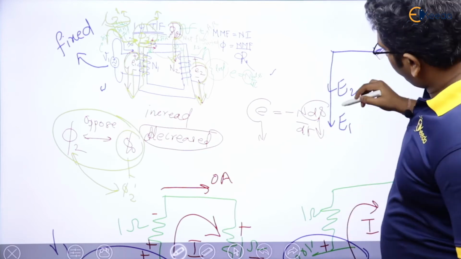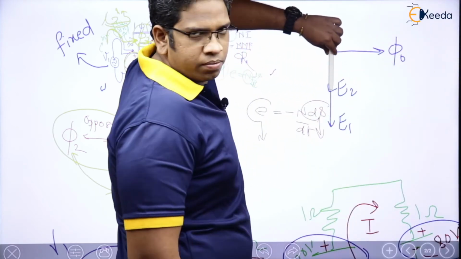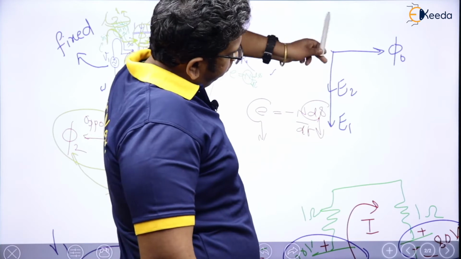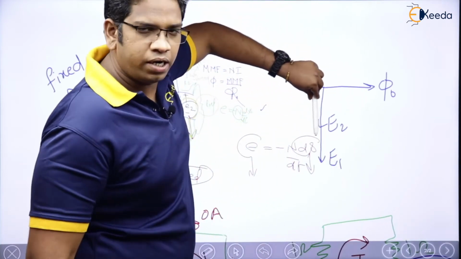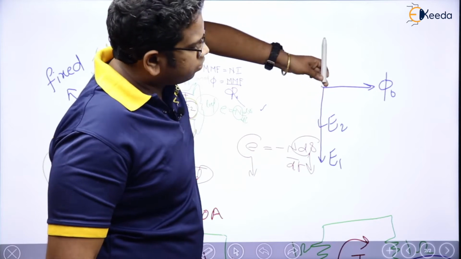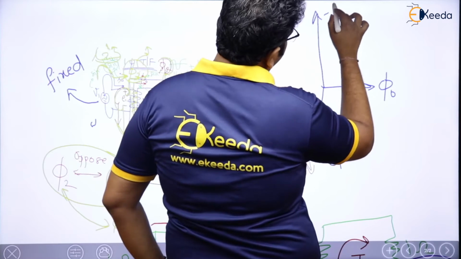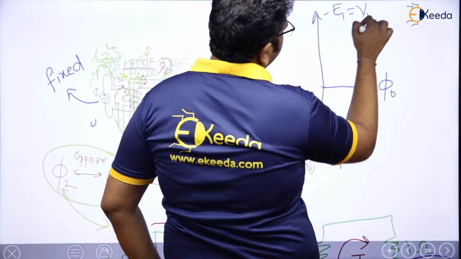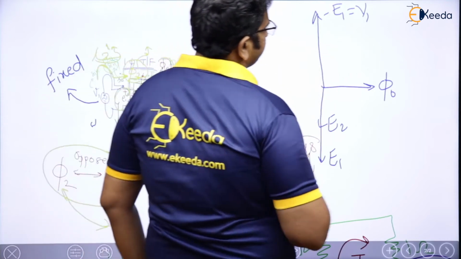What we actually do is we take this E1 from here and lift it up like this. We are just going to negate it like this. So this is going to be minus E1, which is going to be V1 also. Now see here, minus E1 is equal to V1.